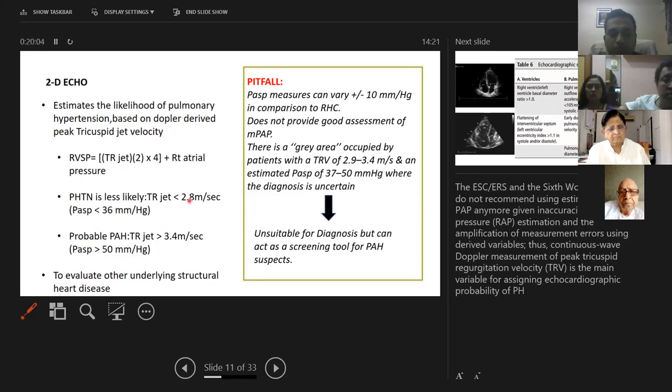Now, what happens to the people who fall in between, between 2.8 and 3.4? That is the area where we need to look at other signs which we can see on echo. So what are the other signs which have been mentioned?